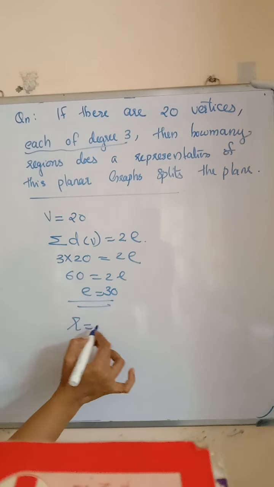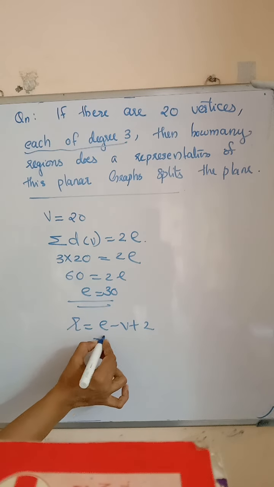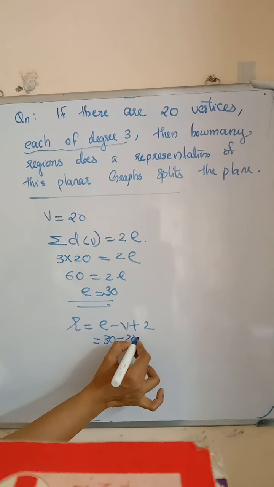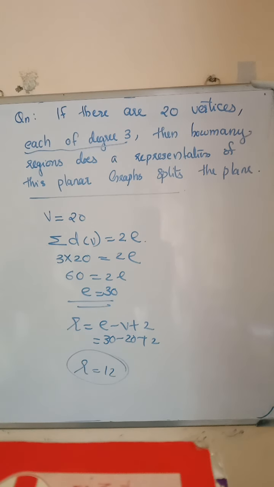Then R is equal to E minus V plus 2 by Euler's formula. That is equal to 30 minus 20 plus 2. So R is equal to 12. So we get 12 regions for this graph.